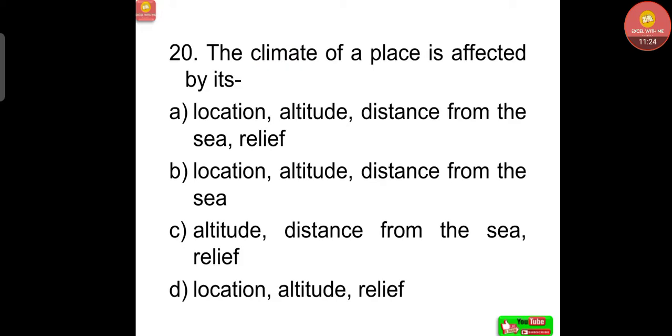Question number 20, the last one. The climate of a place is affected by its, option A, location, altitude, distance from the sea, relief. Option B, location, altitude, distance from the sea. Option C, altitude, distance from the sea, relief. Option D, location, altitude and relief.